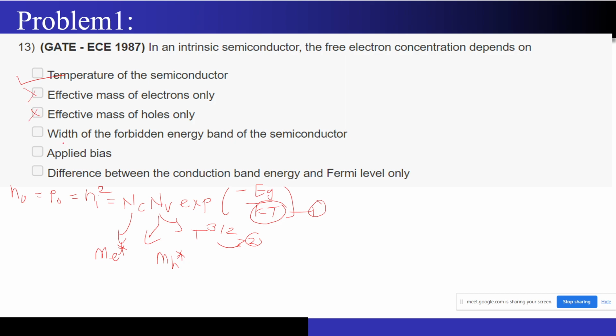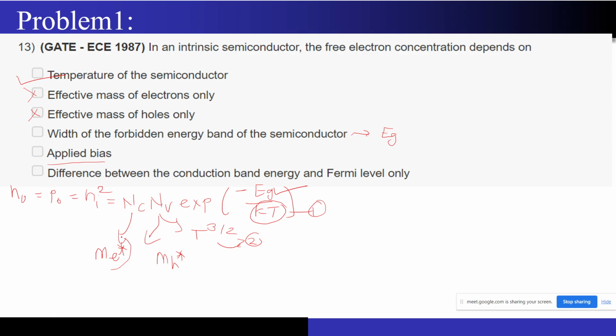Now let's move on to the fourth option: width of the forbidden energy band of the semiconductor. What does this mean? This is nothing but your Eg, right? So do I have an Eg in the expression? Yes, I have an Eg in the expression. Now, does it depend on the applied bias? There is nothing in this expression that depends on the applied bias.